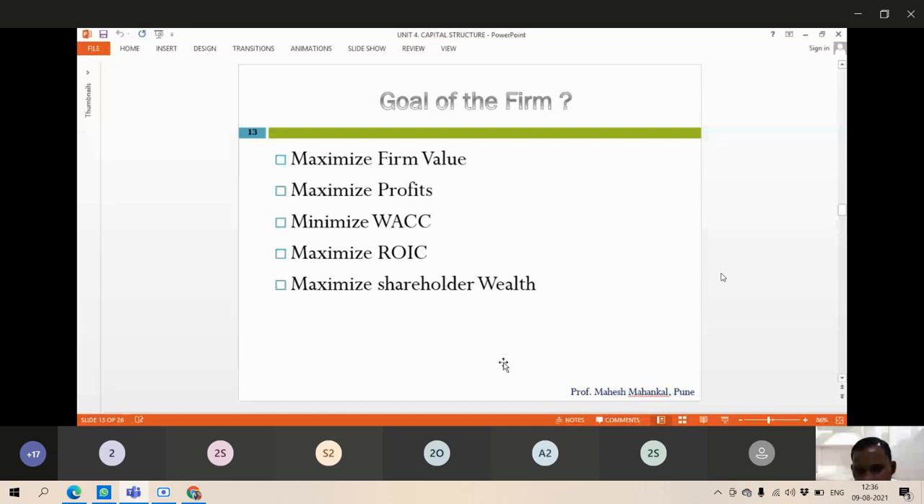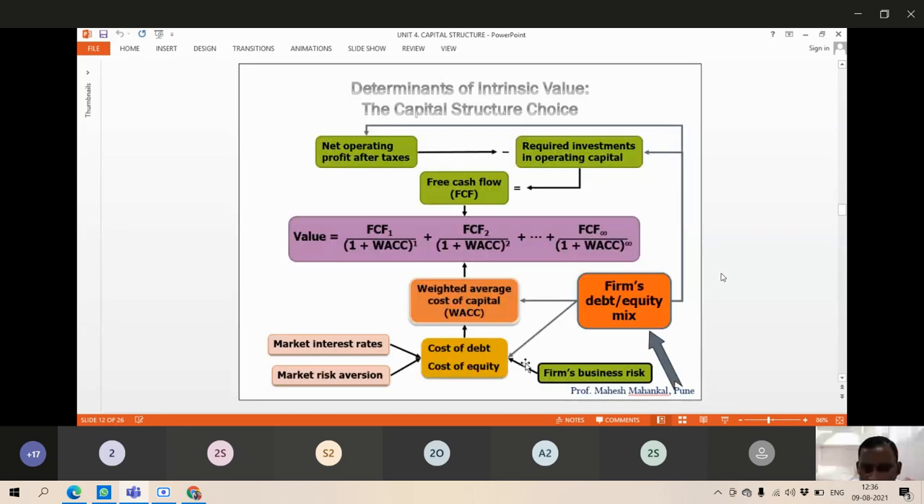WACC means weighted average cost of capital. It comprises equity and debt. We try to minimize the weighted average cost of capital, and we try to maximize return on investment on our capital. We try to maximize the shareholders' wealth.